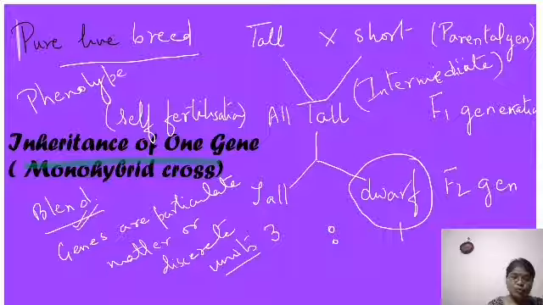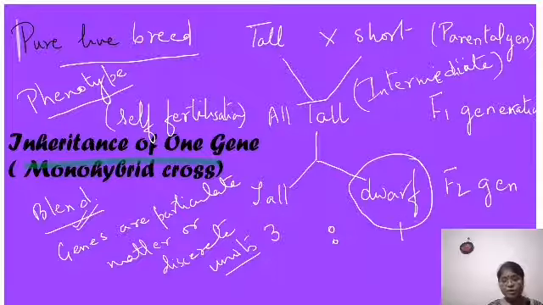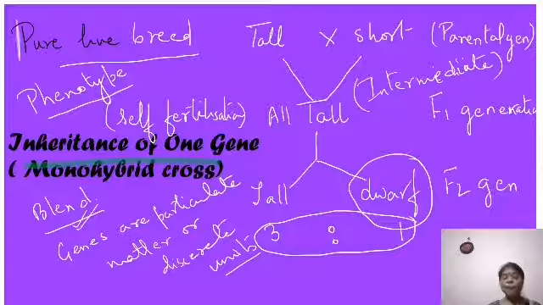So I hope this word is clear. Phenotype is the physical appearance of the organism. And here what did he observe? If you look at this ratio, he said that the phenotypic ratio of the F2 generation in a monohybrid cross is 3:1.